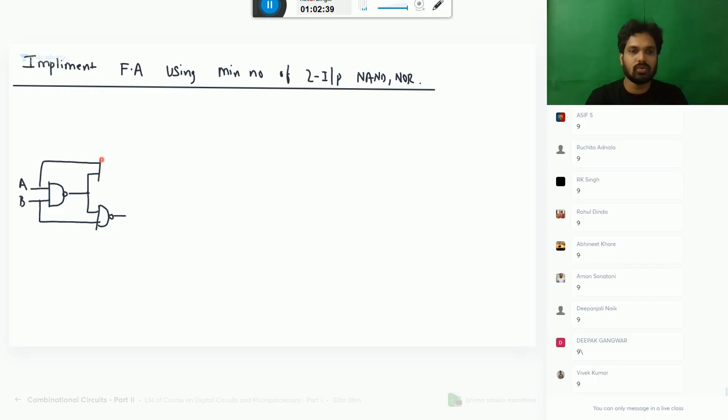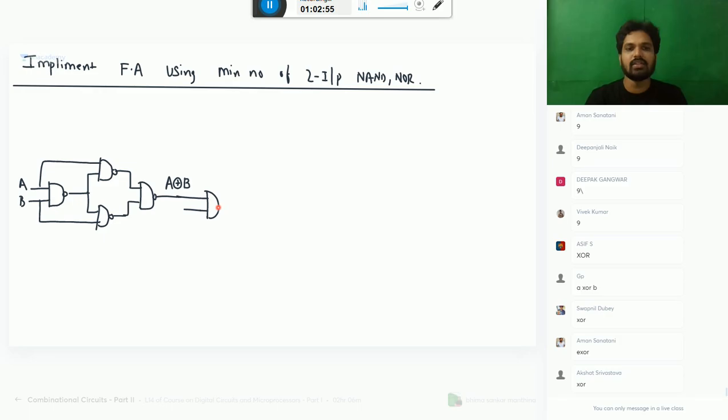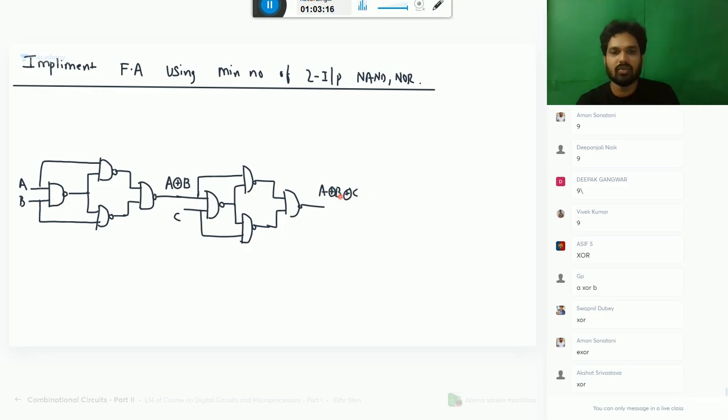What is this circuit? I told you, you should remember this in your mind already. It is the XOR operation, A XOR B. Now what I will do is add one more XOR gate here. It is a replication of the same figure again. Now here I will give C, then what I get is A XOR B XOR C. That will give you the sum.